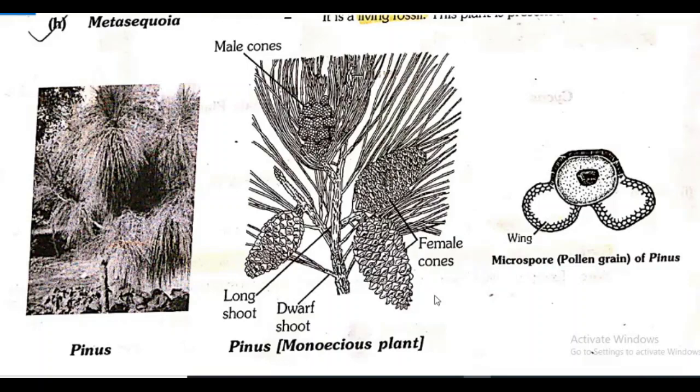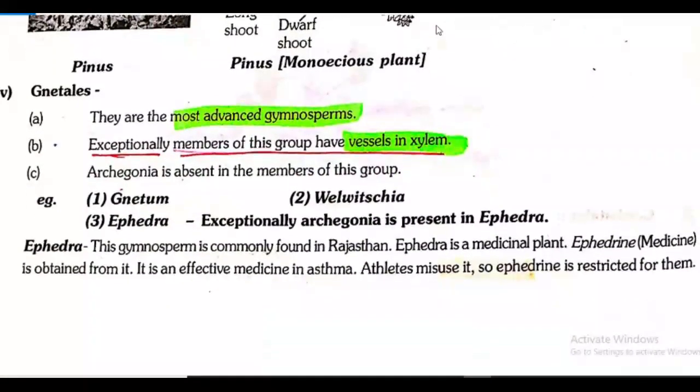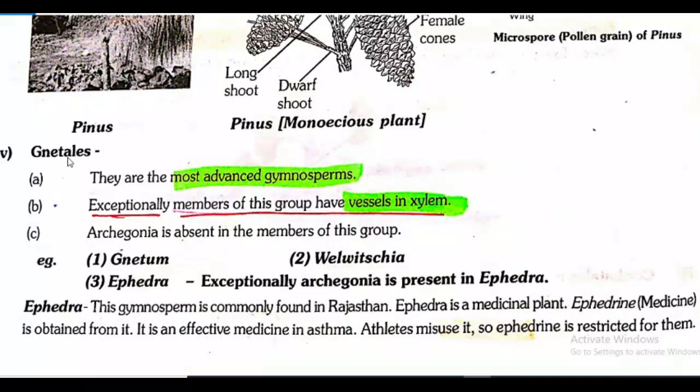So now the last order of Coniferophyta is Gnetales. Gnetales are the most advanced gymnosperms. So the questions can be asked: the largest group of gymnosperm is Coniferales, and the most advanced gymnosperms are present in the order Gnetales. Other two we already told are mostly extinct groups. Exceptionally, members of this group have vessels in xylem. Already we told that vessels are not present in the case of gymnosperms, but exceptional cases are there.